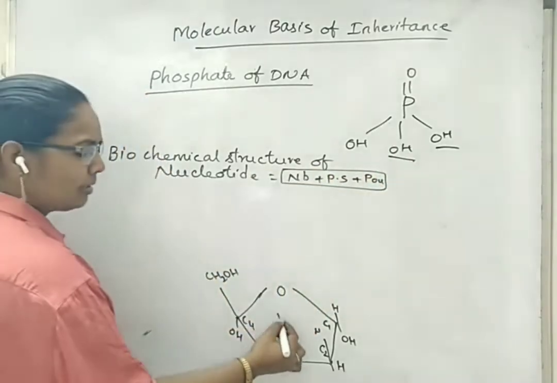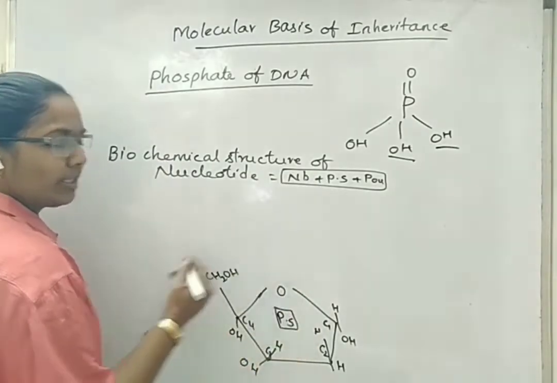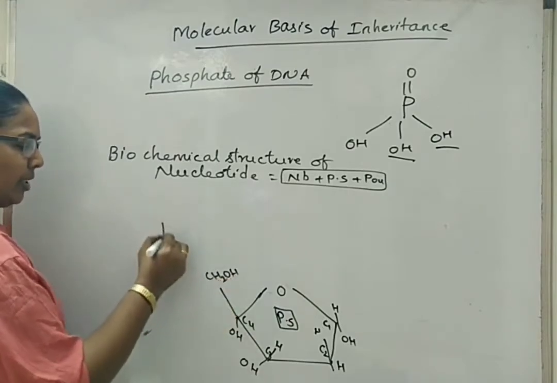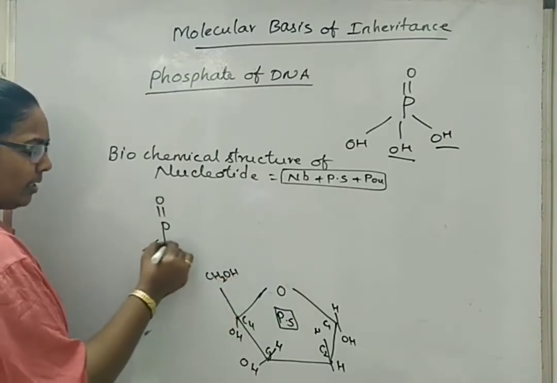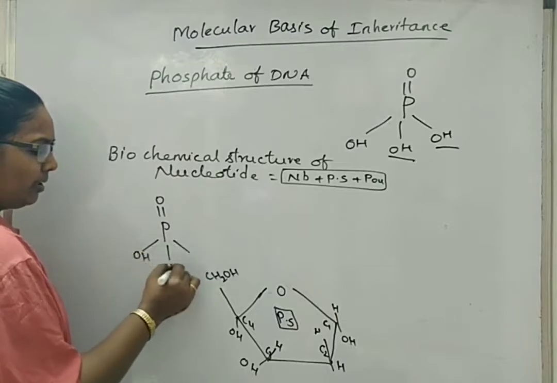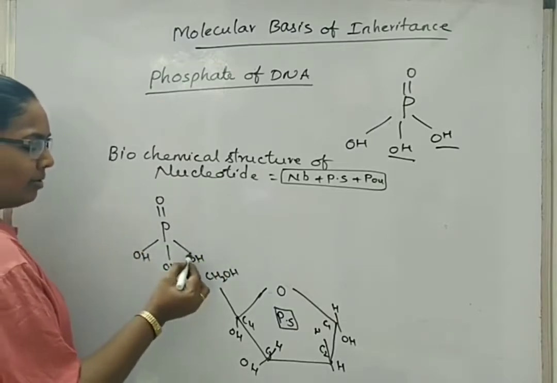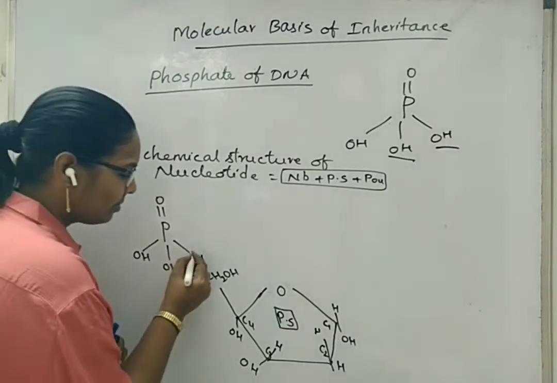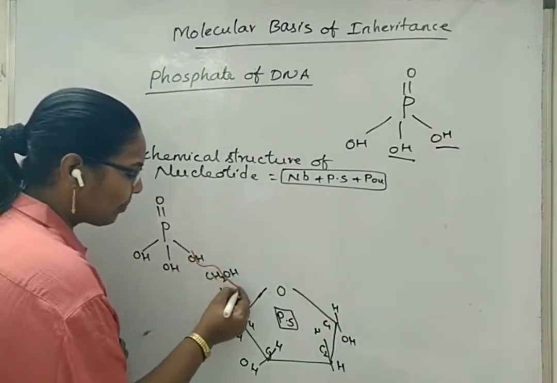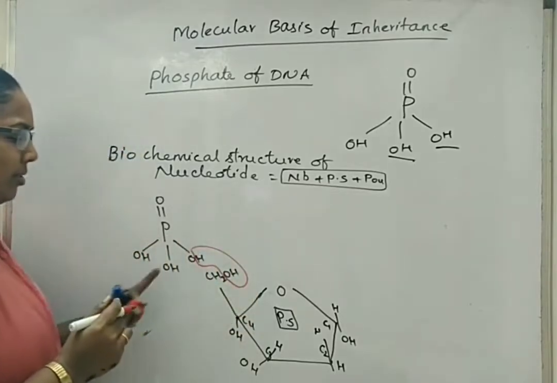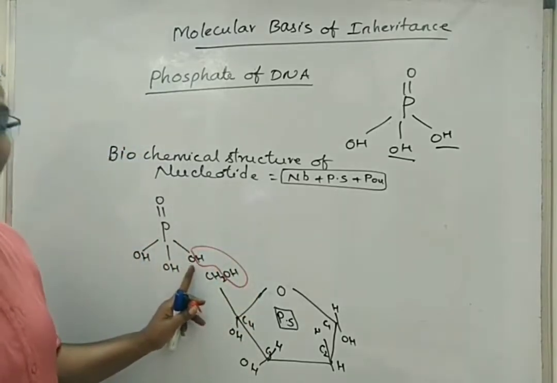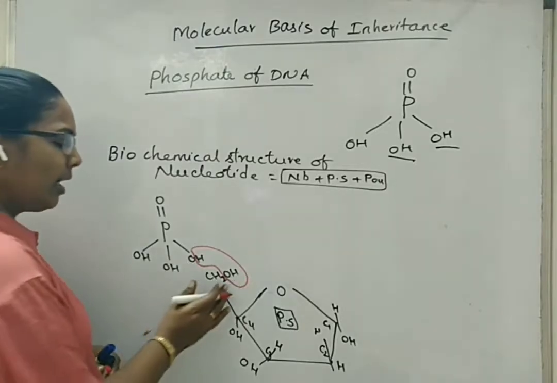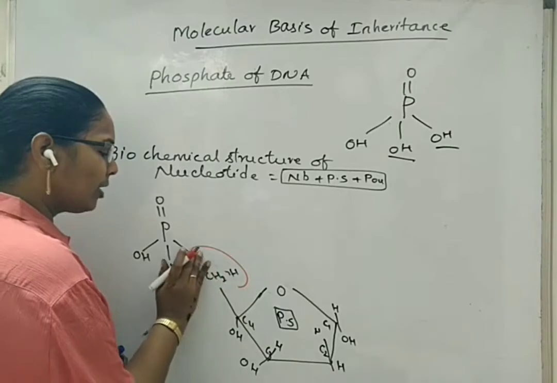Now we have represented the pentose sugar, that is deoxyribose sugar, which is composed of 5 carbons. Now at the fifth carbon position, if a phosphate has to exist here, there should be 3 OH groups. Now the hydrogen of the pentose sugar's hydroxyl group will bind with the hydroxyl group of the phosphate molecule, and it is removed in the form of a water molecule.